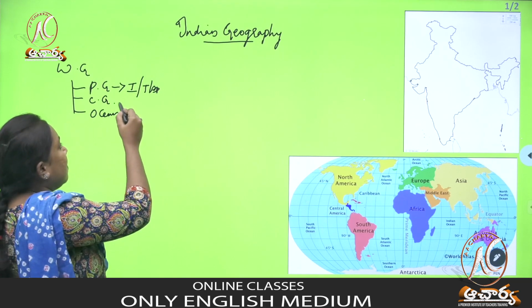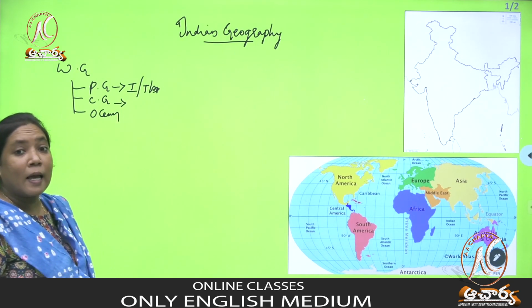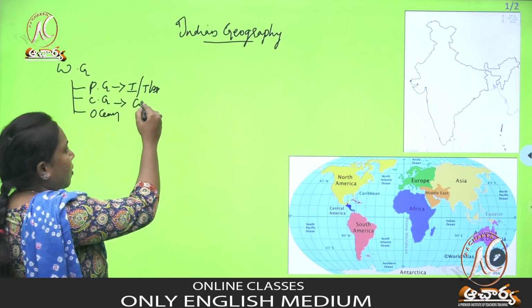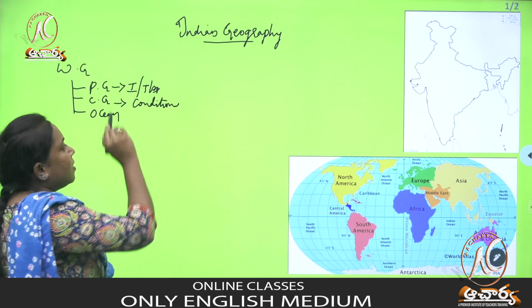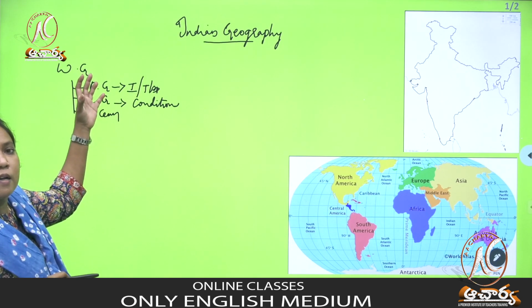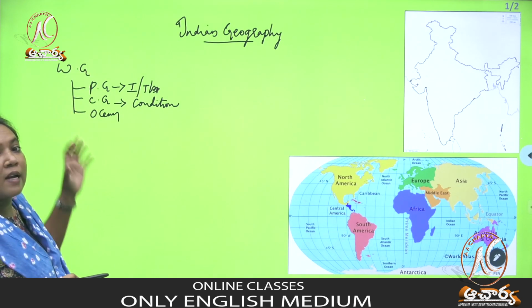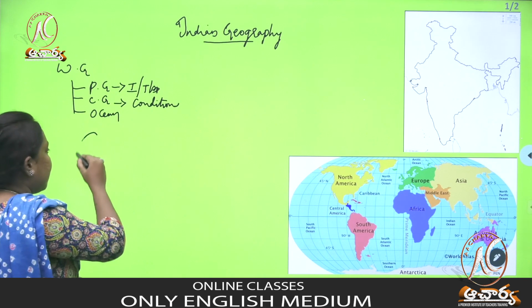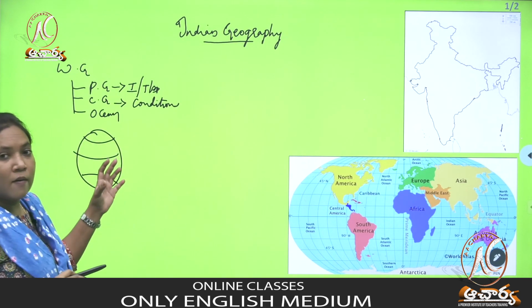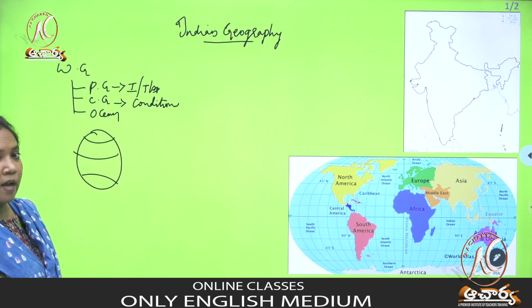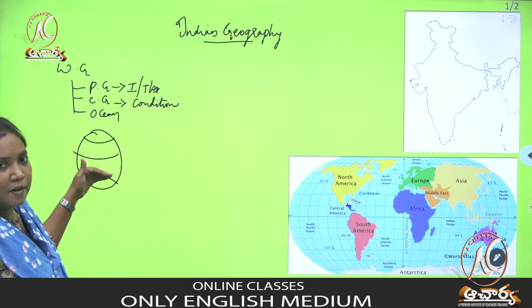Climate geography deals with climatical conditions. The world varies completely with different climatical conditions from one place to another, because the earth is rotating on its own axis. You can see the different latitudes here.